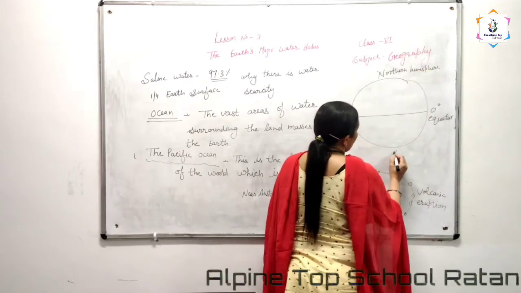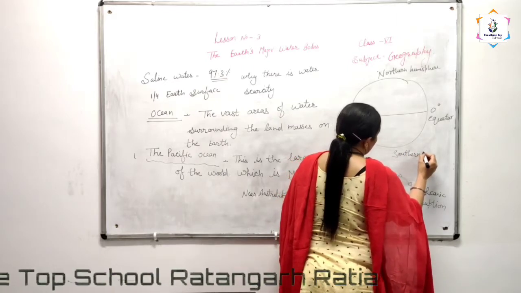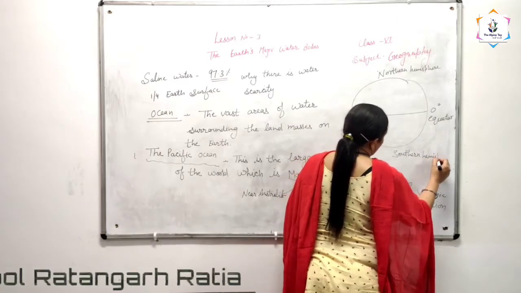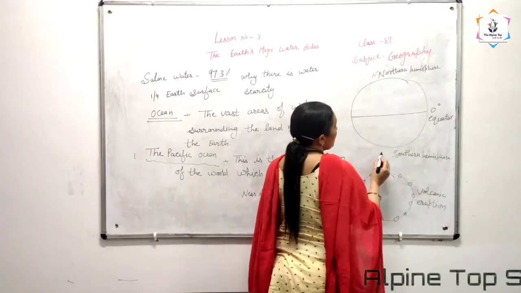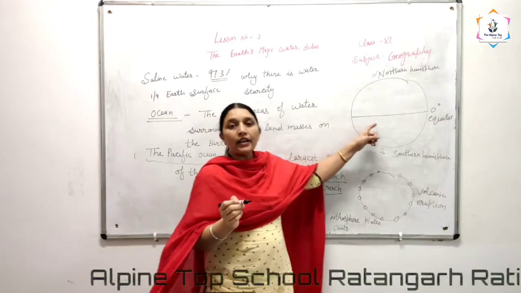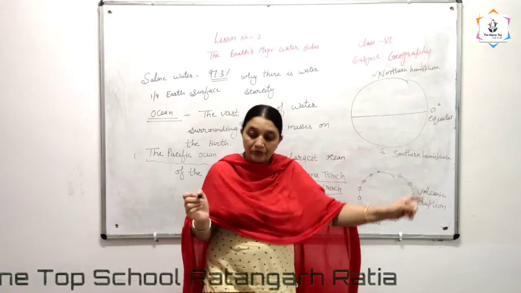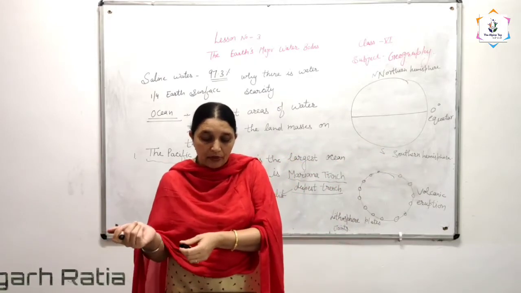Means this one is the north pole, south pole. Clear? And the equator divides our earth into equal parts, and it cuts the globe into equal parts called hemispheres.